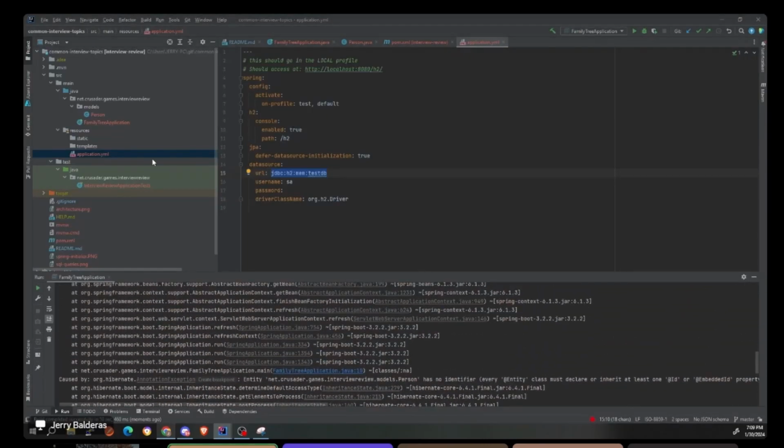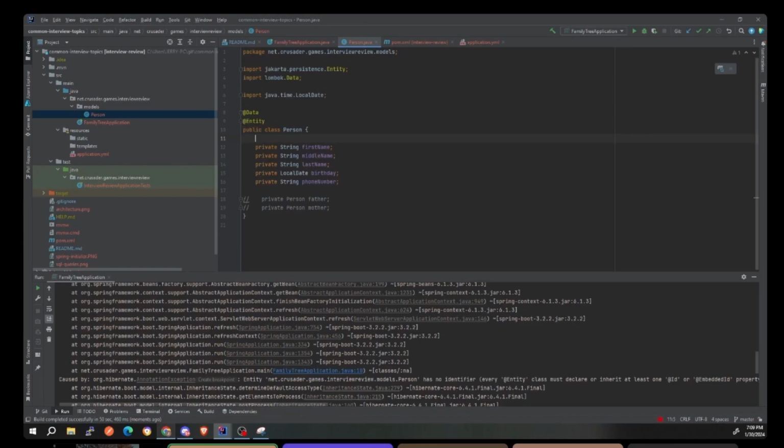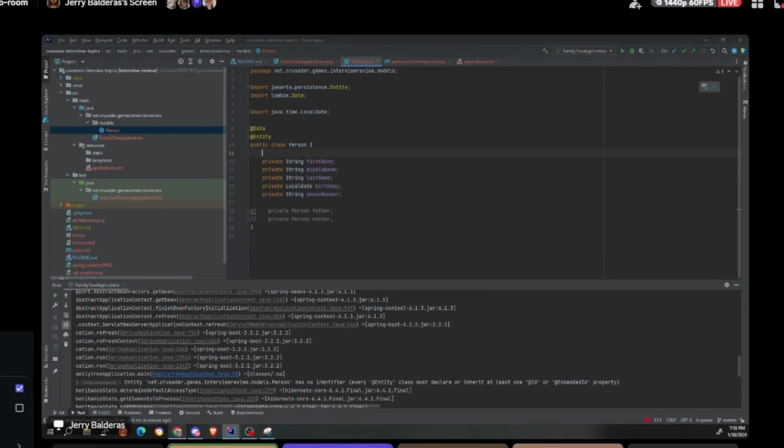Person has no identifier. Oh, you guys should call me out on that. What do you think the issue is here? The error is: has no identifier. Oh, you need a primary key somewhere? Yeah, you need a primary key, and it literally tells you this: no identifier. Entity class must declare or inherit at least one ID or embedded property.